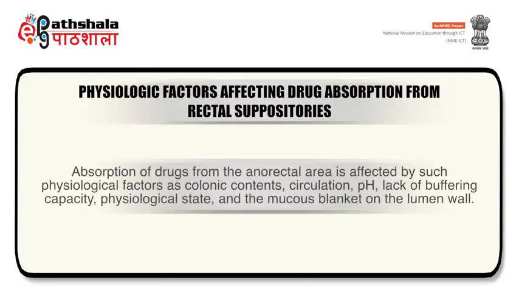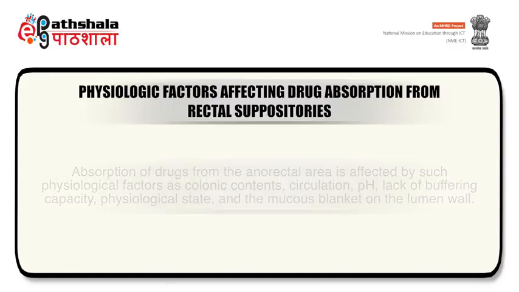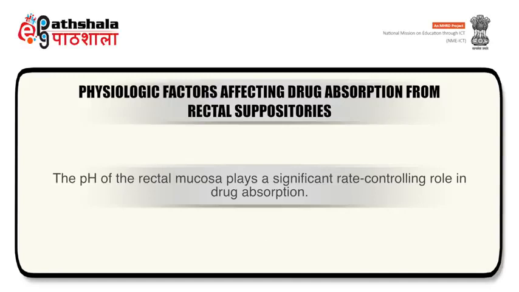Absorption of drugs from the anorectal area is affected by such physiological factors as colonic contents, circulation, pH, lack of buffering capacity, physiological state, and the mucus blanket on the lumen wall. The pH of the rectal mucosa plays a significant rate controlling role in drug absorption.